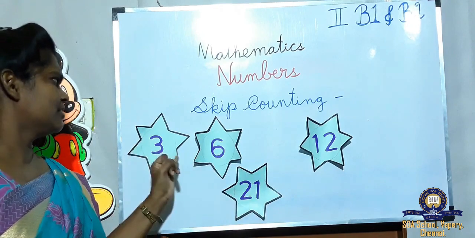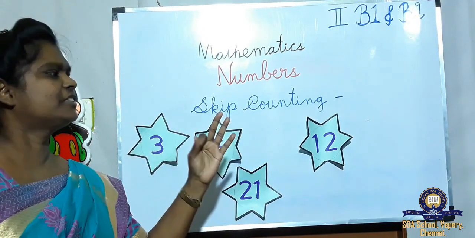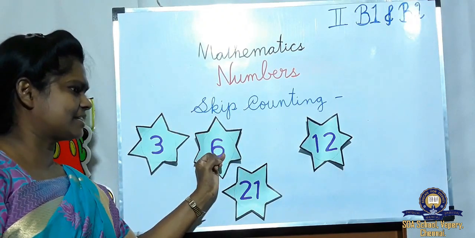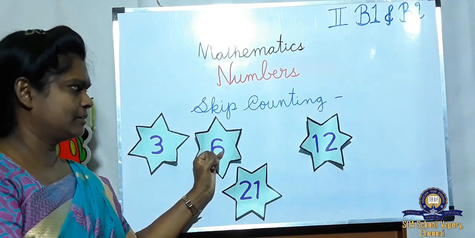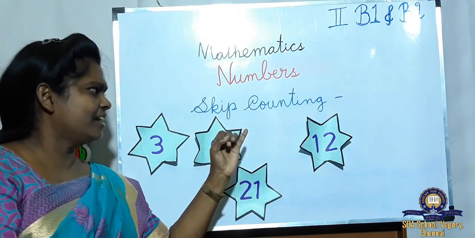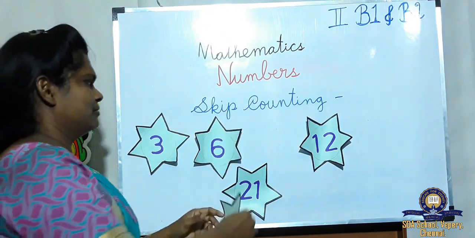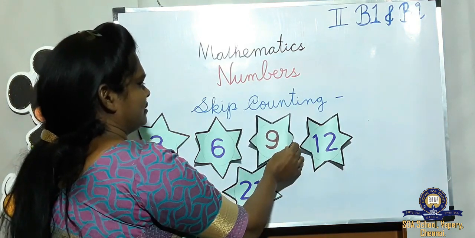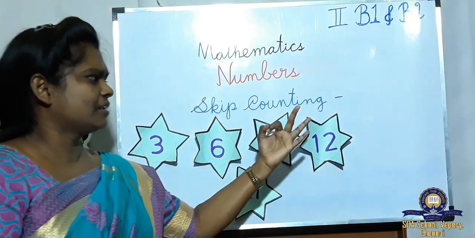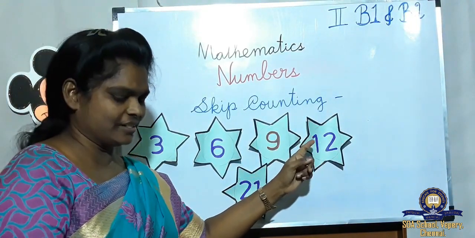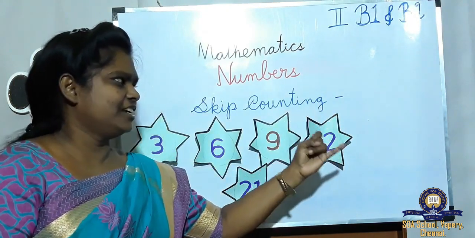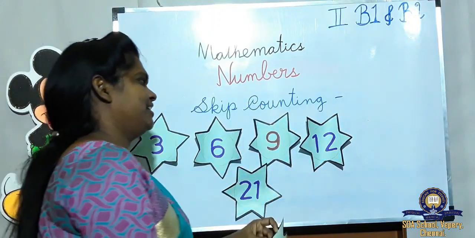Now 3 is here. 3 means you have to keep 3 fingers. After that count and see. 4, 5, 6. 6 comes, then again 3 fingers. 7, 8, 9. Again 3 fingers. 10, 11, 12. 12 is here. Then what is missing? Again 3 fingers. 13, 14, 15. What number?